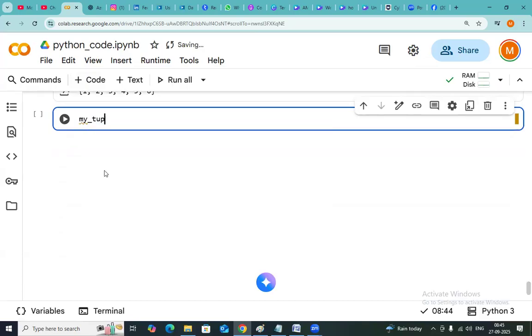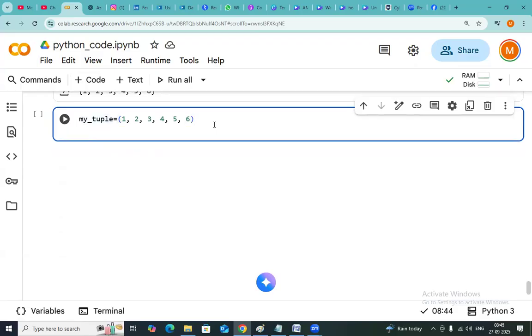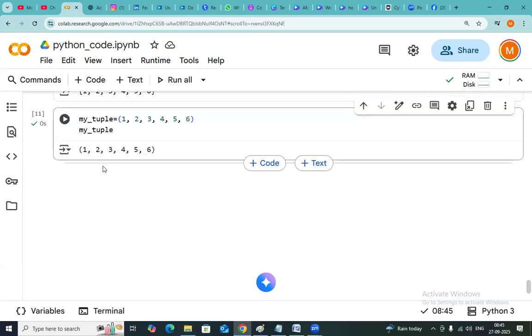My tuple is equal to this one. Okay, I have a tuple now. My requirement is to convert this tuple. Let me print my tuple here. My tuple is basically 1, 2, 3, 4, 5, 6 in parentheses.